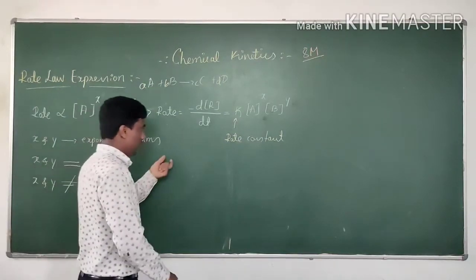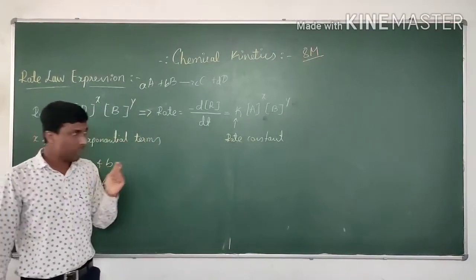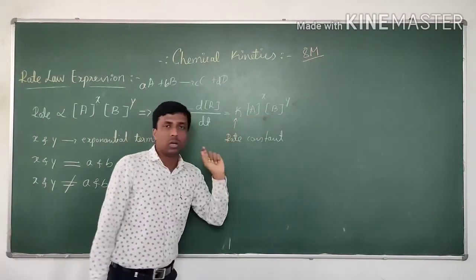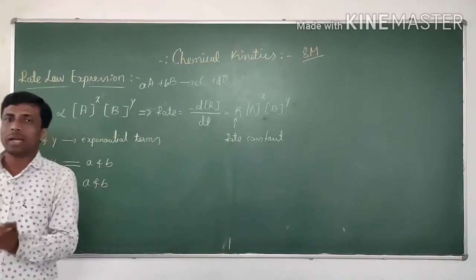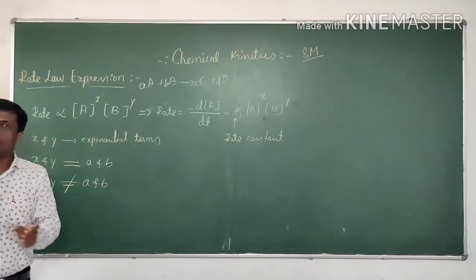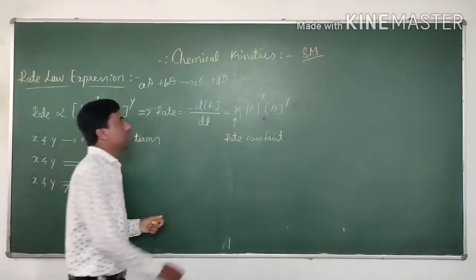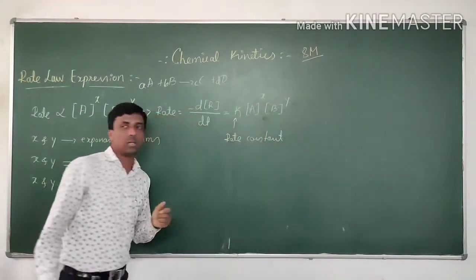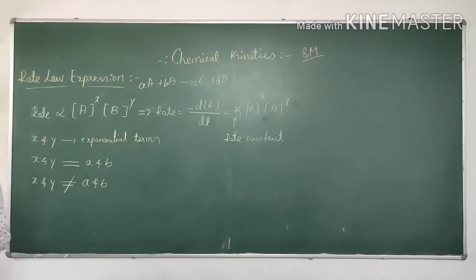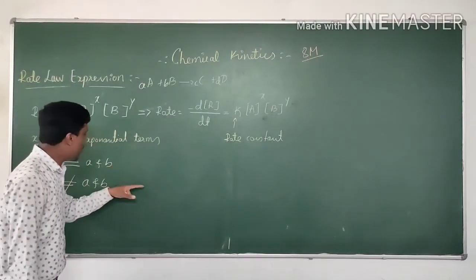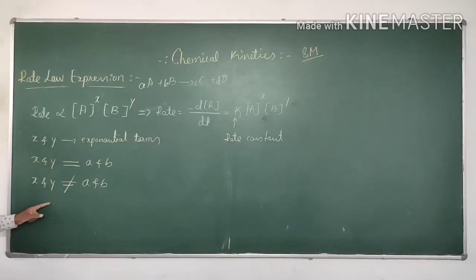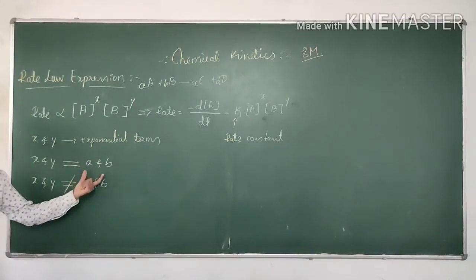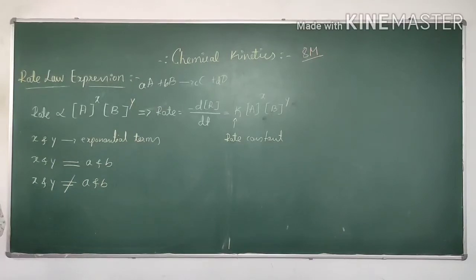Rate law expression is defined as the product of molar concentration of the reactants, each term raised to some powers which may or may not be equal to the stoichiometric coefficients present in a balanced chemical equation. This statement is called the rate law expression, or rate law.